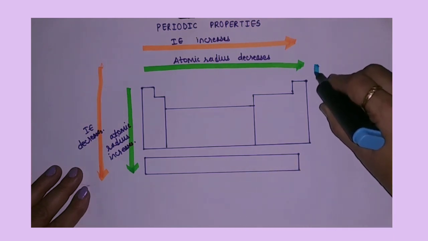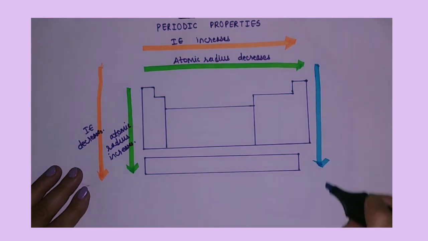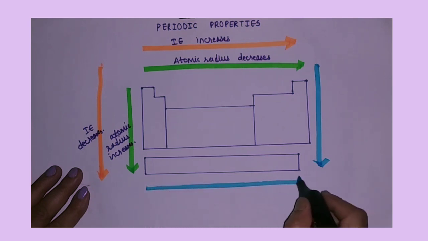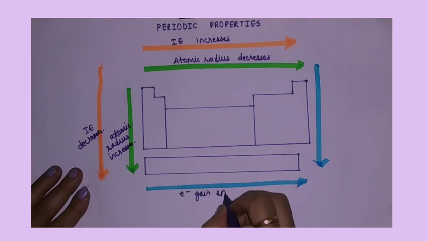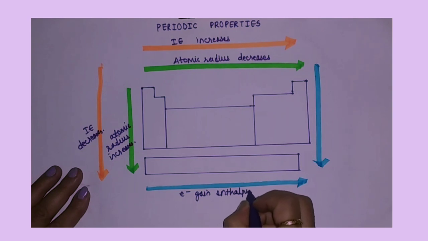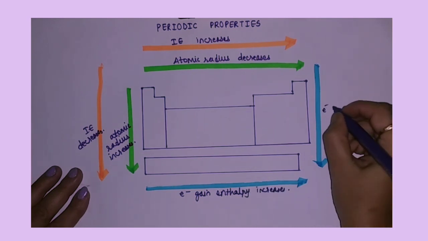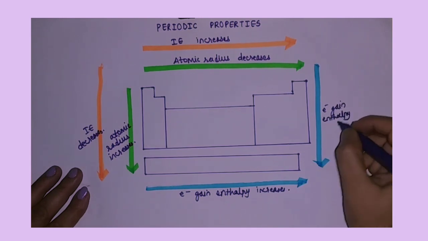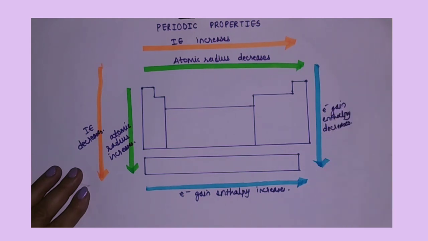So over here, as we move from top to bottom, electron gain enthalpy decreases, and as we move from left to right, electron gain enthalpy increases.